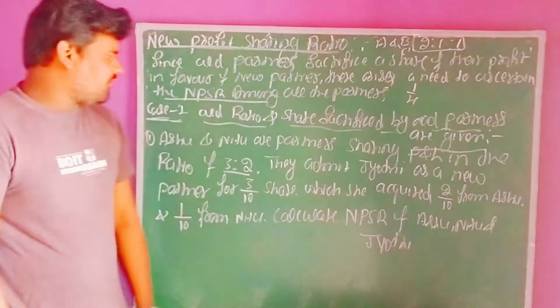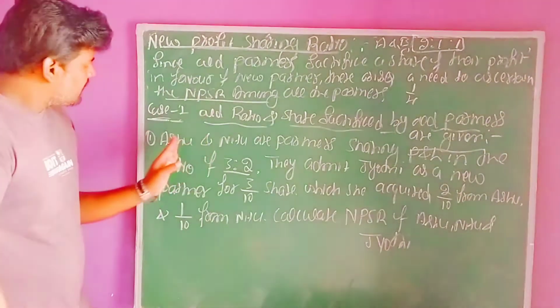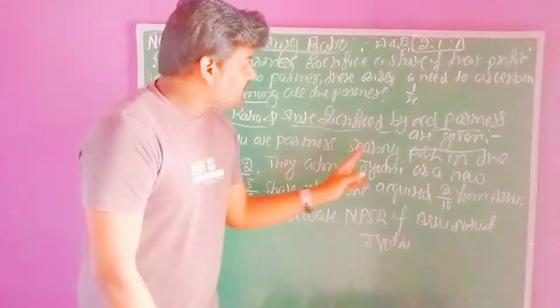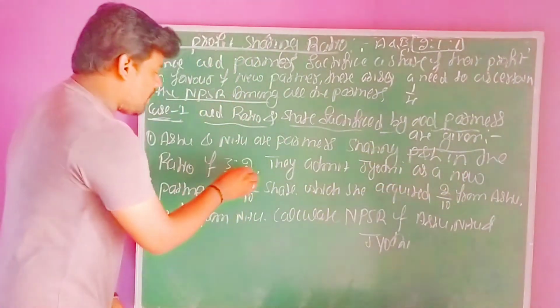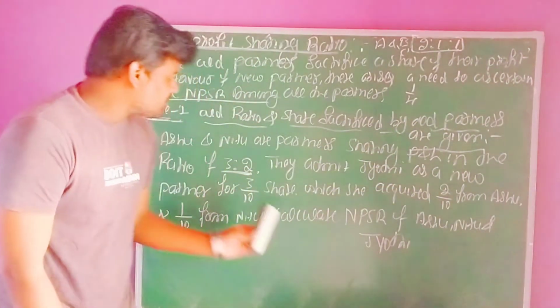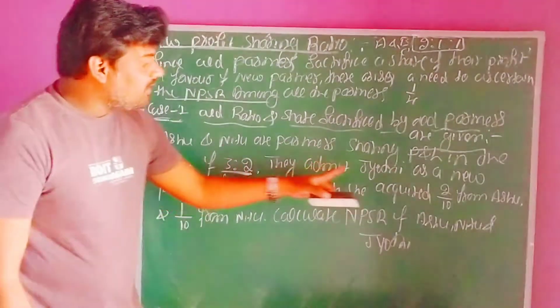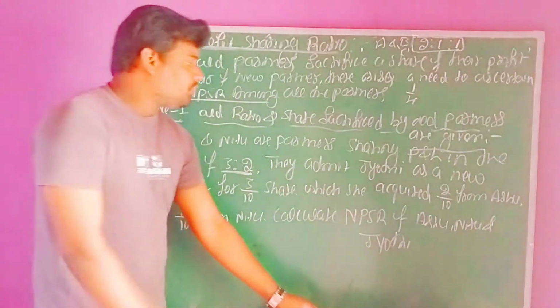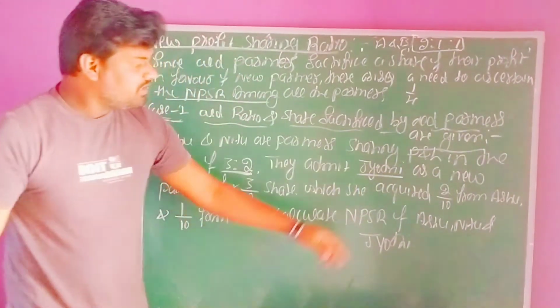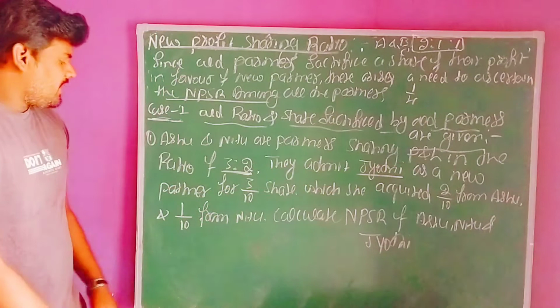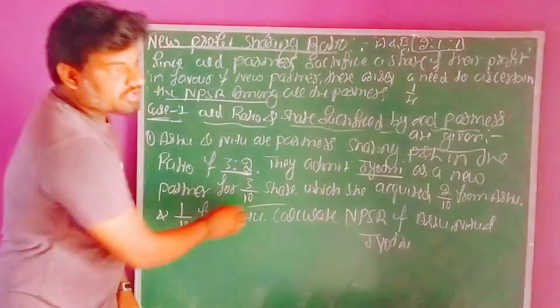All of you observe the first question related to case 1. Ashu and Neetu are partners sharing profits and losses in the ratio of 3 is to 2. This is the old profit sharing ratio of the old partners. They admit Jyoti as a new partner.